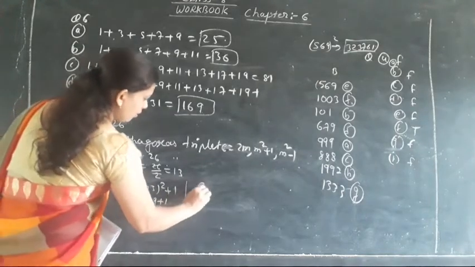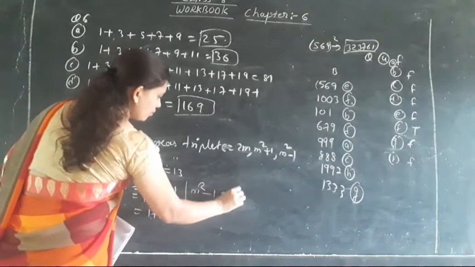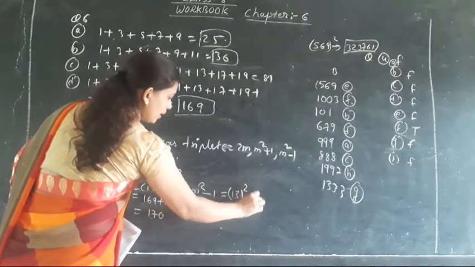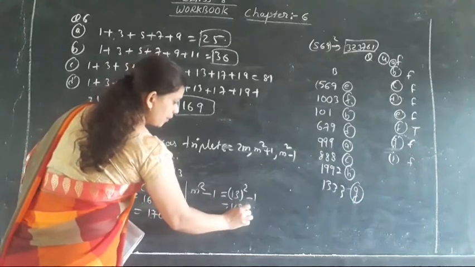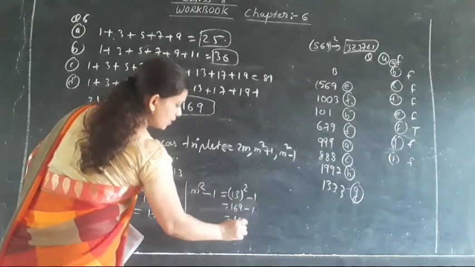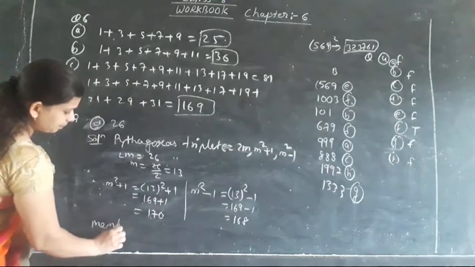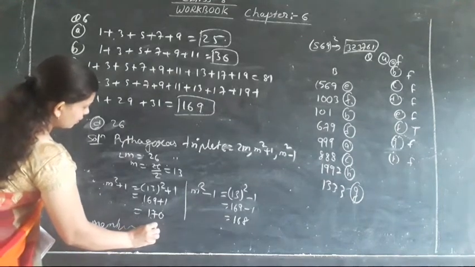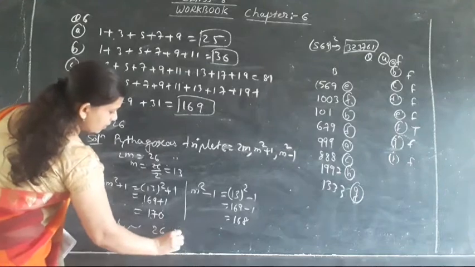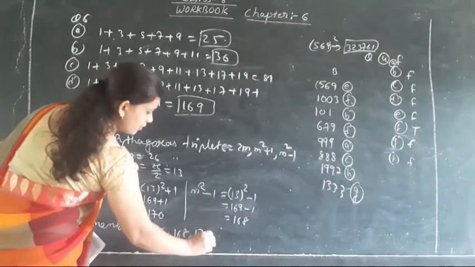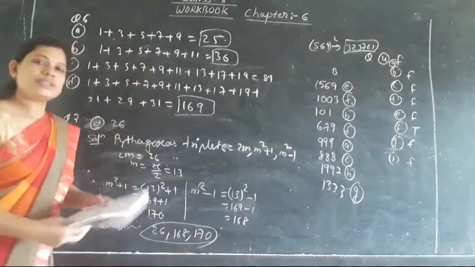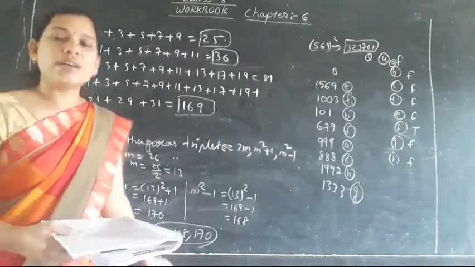Next, m square minus 1. So 13 the whole square minus 1. So 169 minus 1, so it will be 168. So what are the Pythagorean numbers? First number is 26, second number 168 and third number is 170. So this is the answer. So in this way only you have to solve the rest of the above ones.